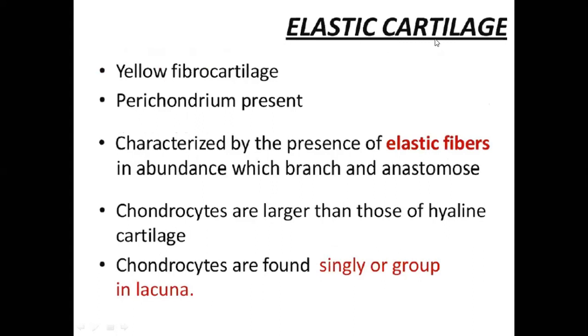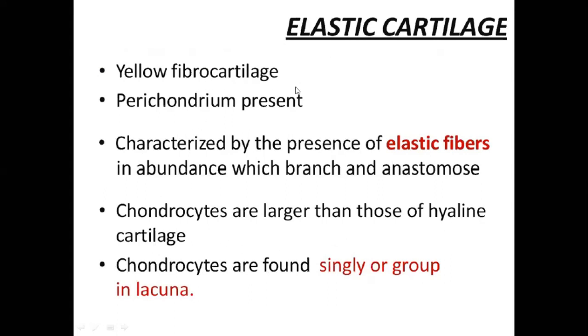Next, the elastic cartilage. Why is it elastic? Elastic because there is presence of numerous elastic fiber in its matrix. So it is elastic cartilage, characterized by the presence of elastic fiber in abundance. Chondrocytes are found singly or grouped in lacuna, and there is presence of perichondrium.